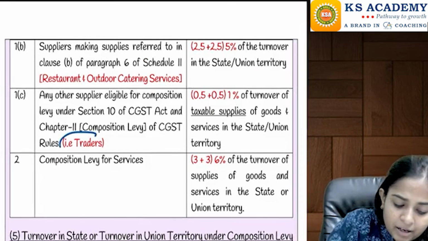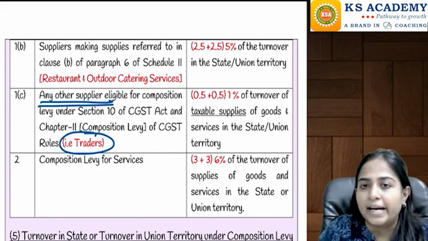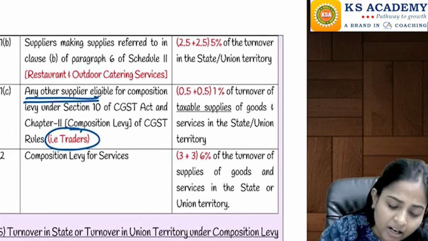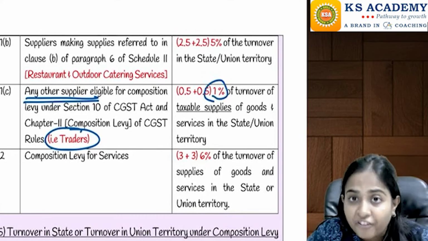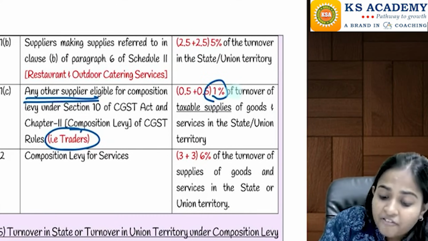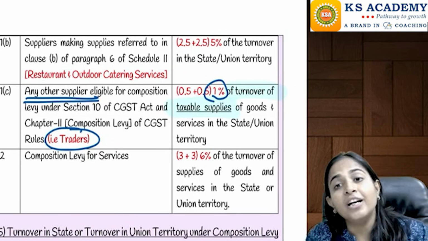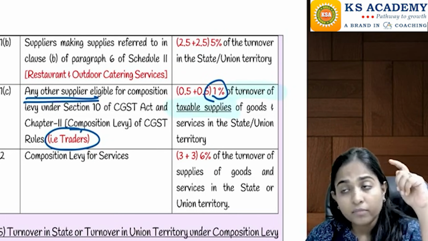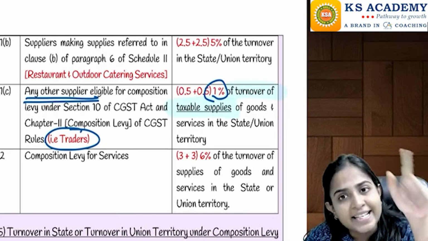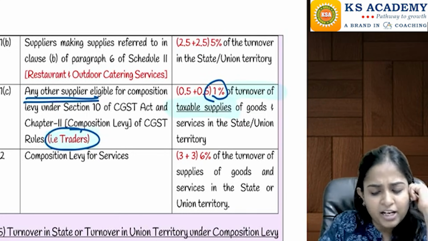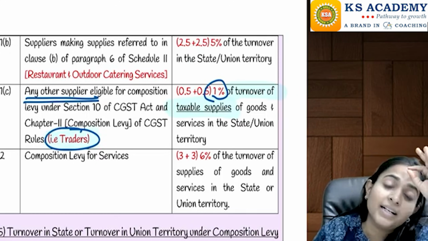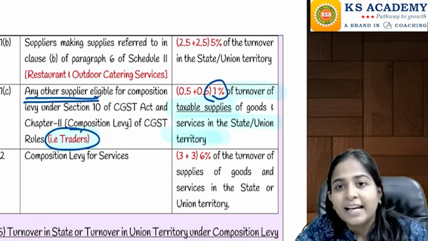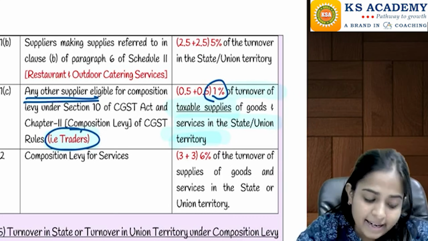Similarly, if you are any other supplier, other than a manufacturer, meaning you are a trader, a wholesaler, etc., then the rate of GST is again 1%, but very, very important, 1% only of the turnover of the taxable supplies. In aggregate turnover we were taking taxable supplies as well as exempt supplies. But if you're a trader, you're just required to pay 1% of the taxable turnover. Can we say your turnover will reduce because of that? So the tax amount payable will also be reduced.